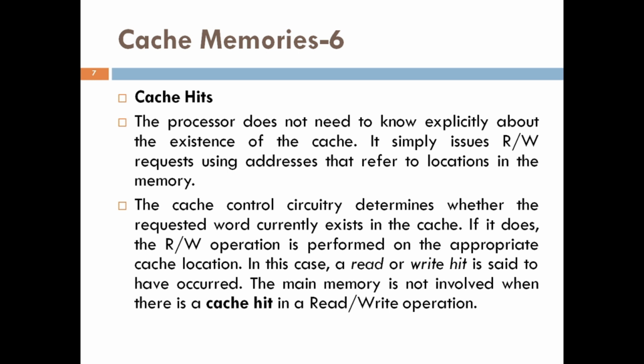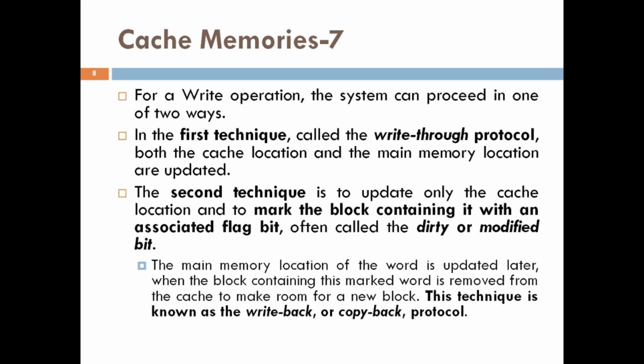In a read operation, the main memory is not involved here. For a write operation, the system can proceed in two ways. In the first technique, called the write-through protocol, the cache location and the main memory location are updated simultaneously. The second technique is to update only the cache location and mark it with an associated flag bit, often known as the dirty bit or modified bit.